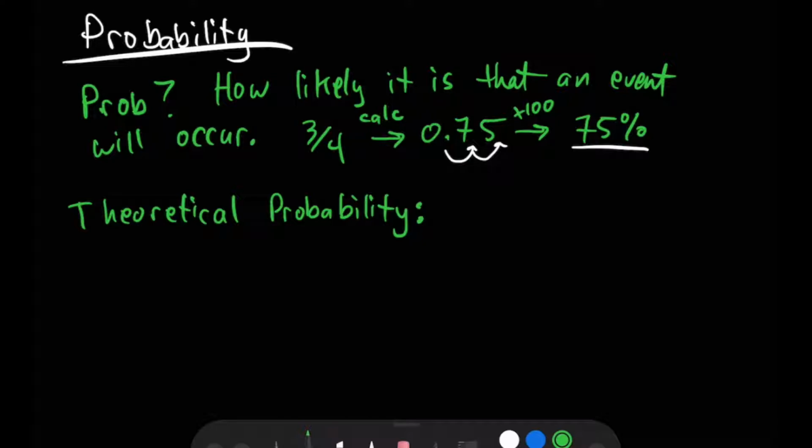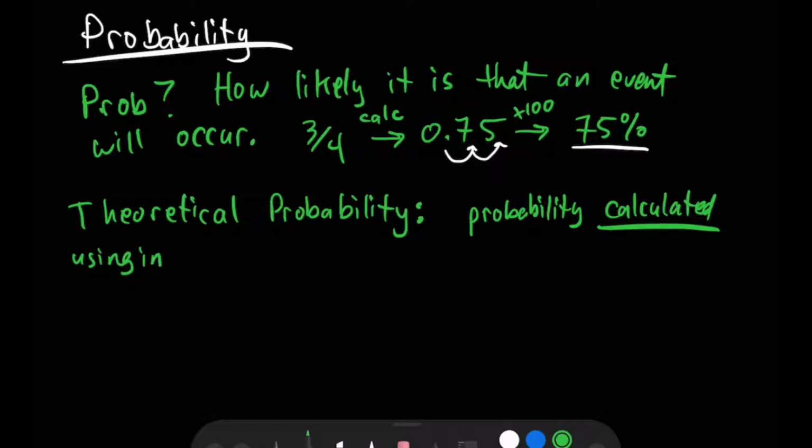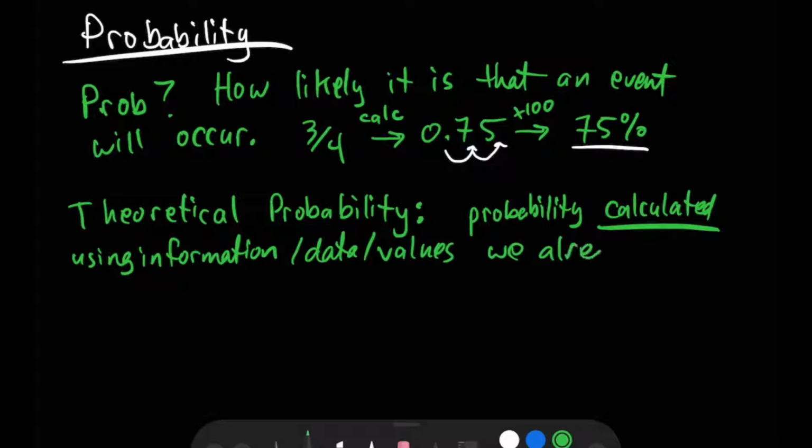So theoretical probability is probability calculated using information or data or values we already know about our given situation.